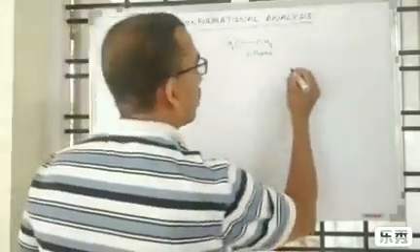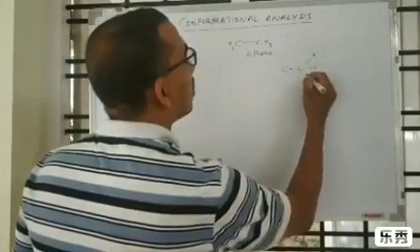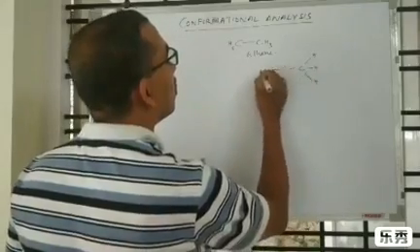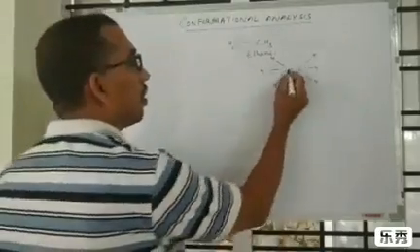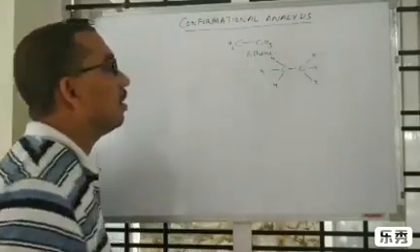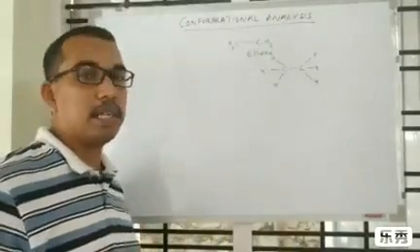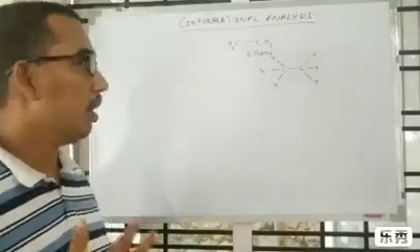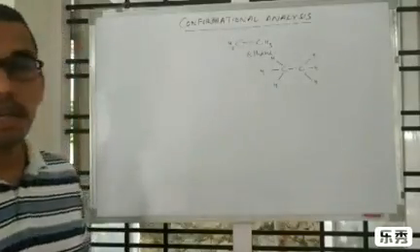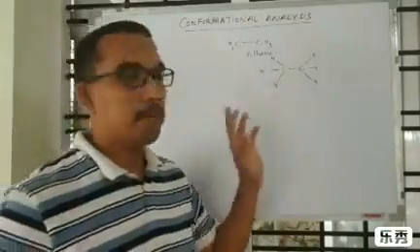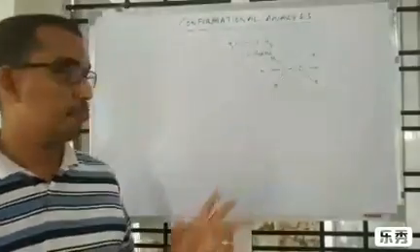So once again, I am writing it clearly: CH3, CH3, with H, H, H, H, H, H. If this bond is rotating, different temporary molecular shapes are possible, and these temporary molecular shapes are known as conformations or conformers.